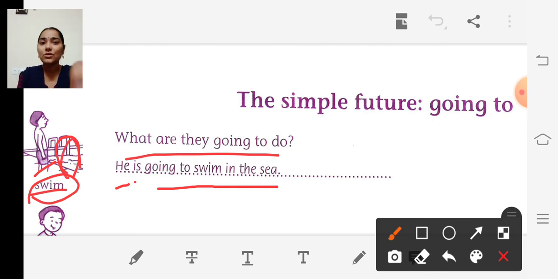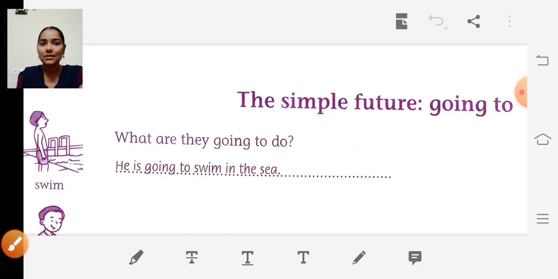This is not a swimming pool, this is the sea. So he is going to swim in the sea after some time. We have written "going to". Like this we are going to write the answers for the others.